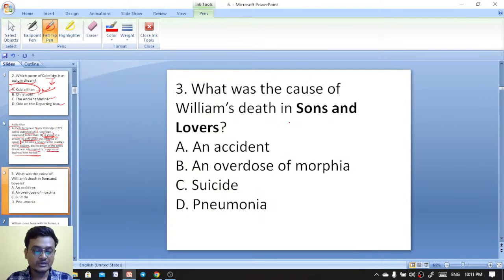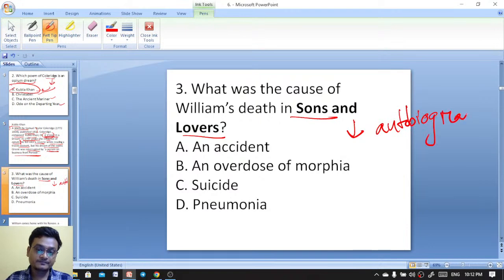What was the cause of William's death in Sons and Lovers? This is primarily an autobiographical novel of D.H. Lawrence. So what was the cause of William Morel's death in Sons and Lovers? An accident, an overdose of morphia, suicide, or pneumonia.